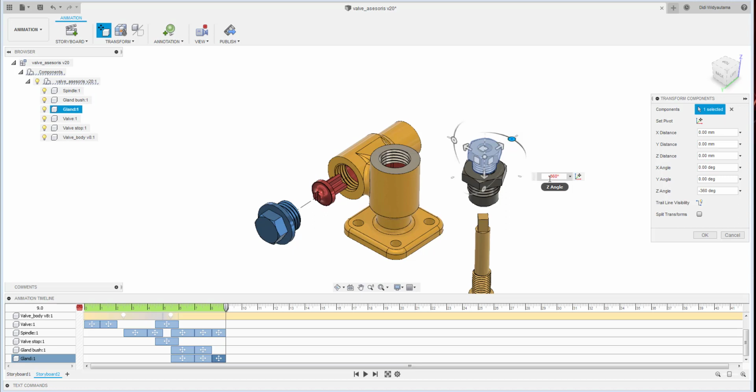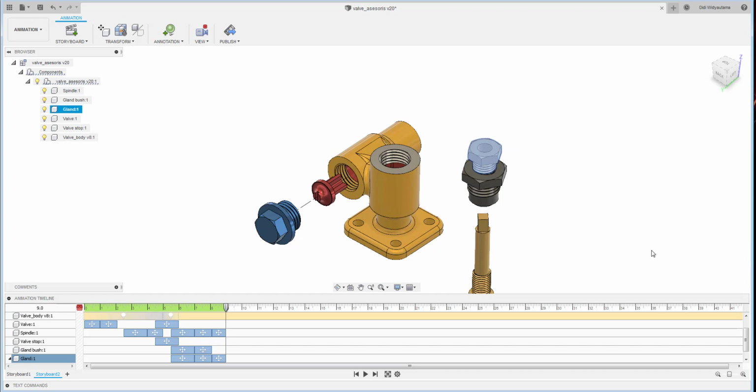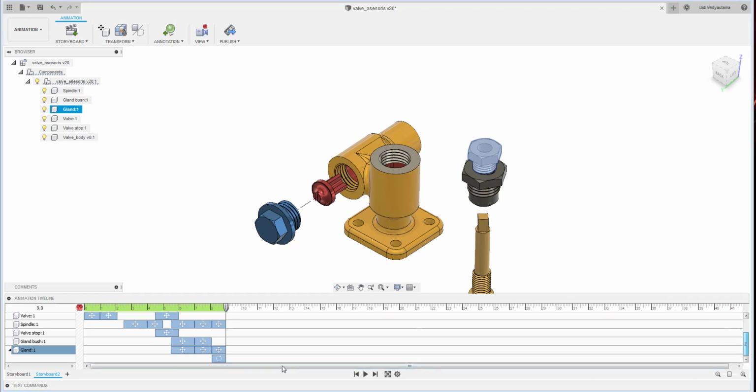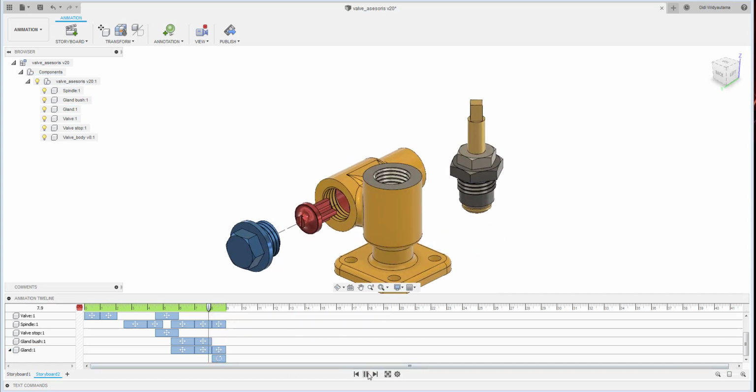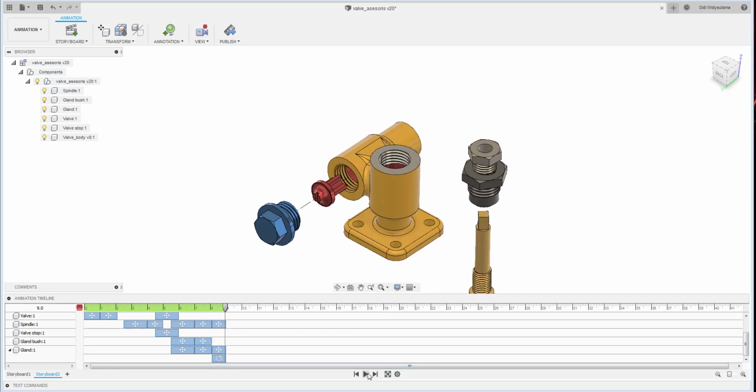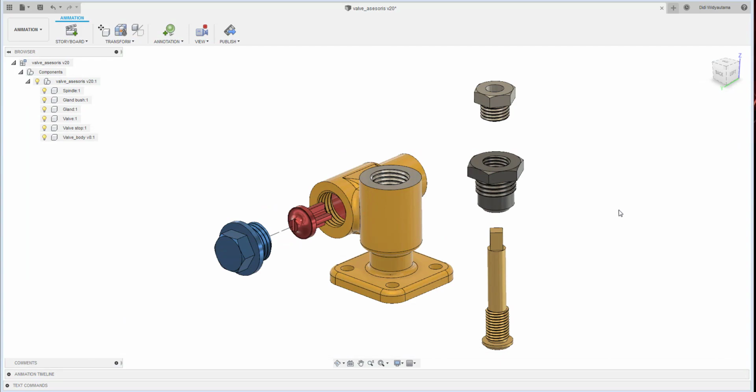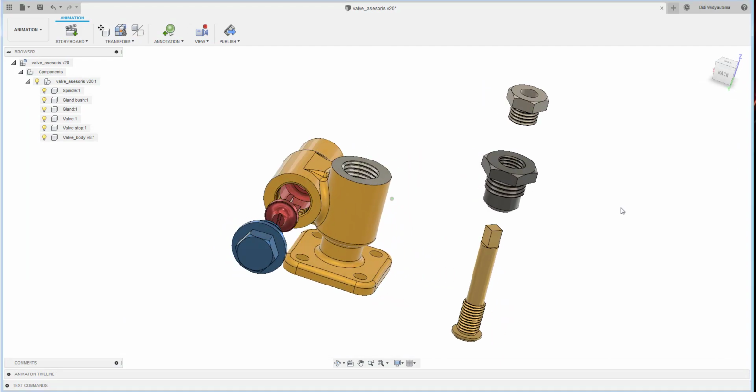So let's say I want to rotate 3 times, so I multiply by 3 and I click OK, and as you can see there is another rotation. So if I play here, they move, and while they are rotating, they're going up. So, okay, I think it's all done.